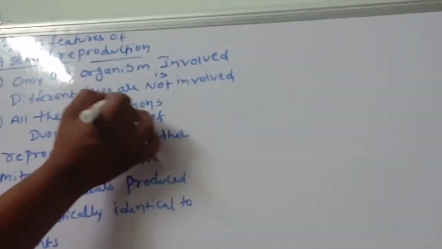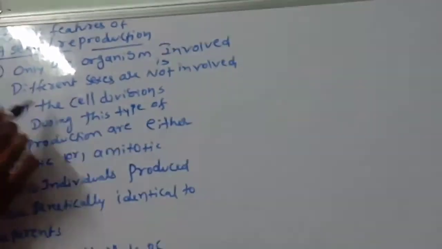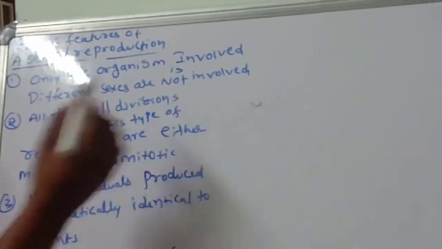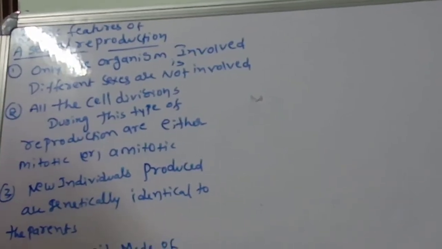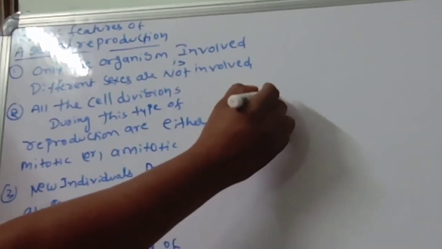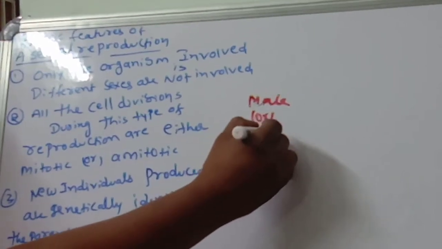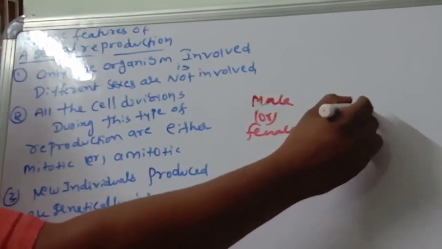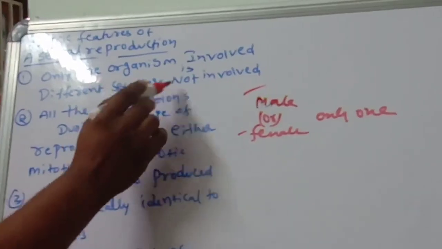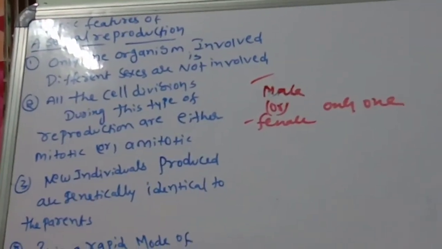Children, this is the most important point. Listen carefully. The basic features of asexual reproduction we are discussing now. Here, only one organism is involved. Different sexes are not involved. Either male or female, only one organism will be involved. So different sexes are not involved in asexual reproduction.